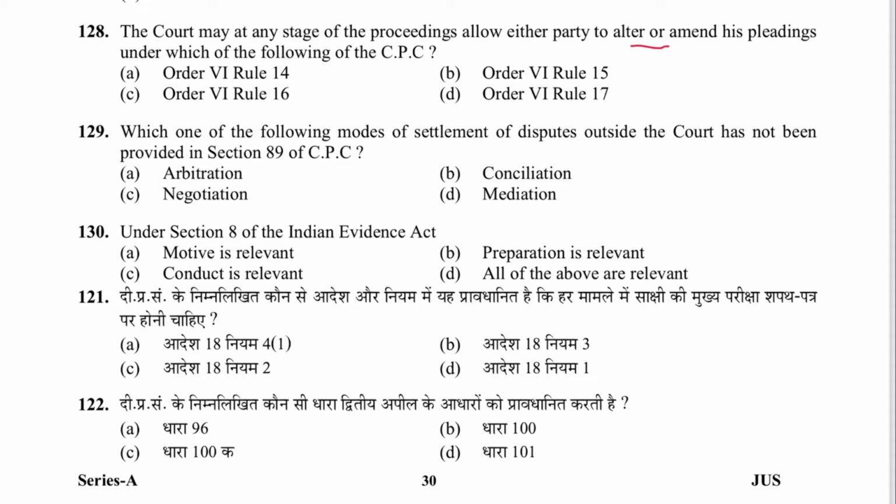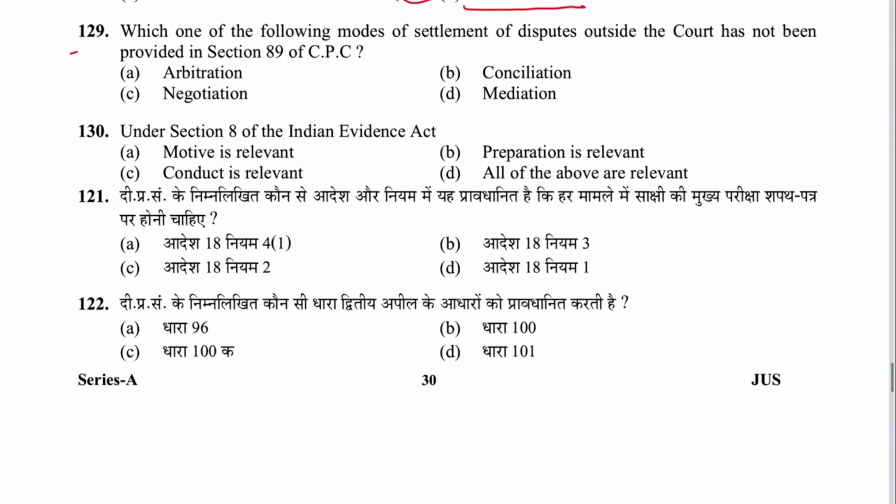Next 128. The court may at any stage of the proceedings allow either party to alter or amend his pleadings. That is Order 6, Rule 17. D is the answer. Next 129. Which of the following modes of settlement of dispute outside the court has not been mentioned in section 89? Negotiation is not mentioned there. C is the answer.